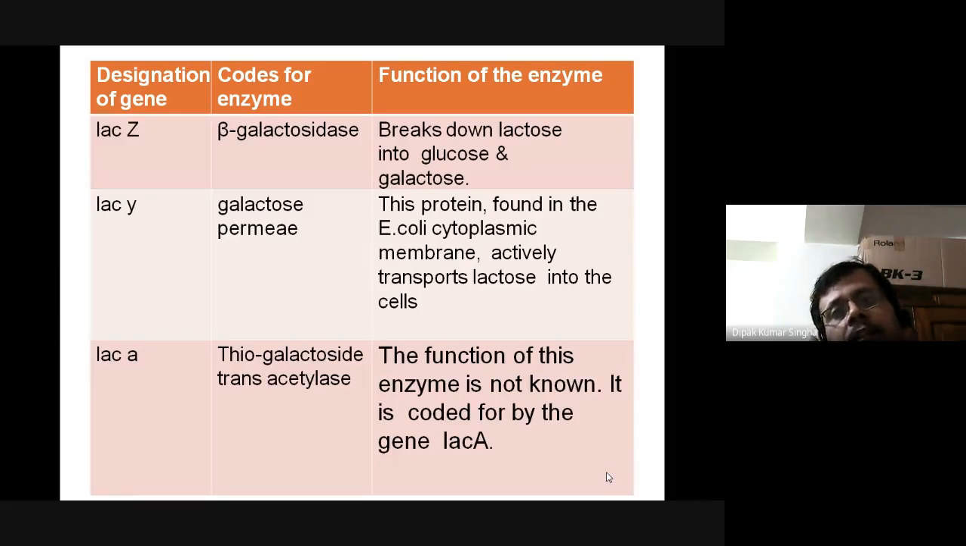Actually lac Z, it produces beta galactosidase. Actually lactose, when you add lactose to the medium, and then